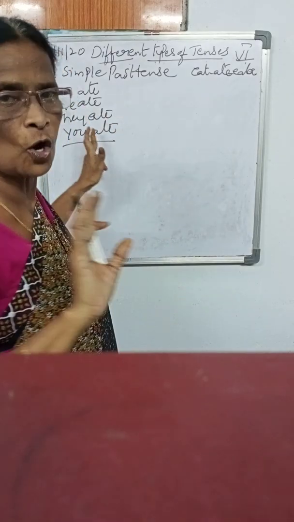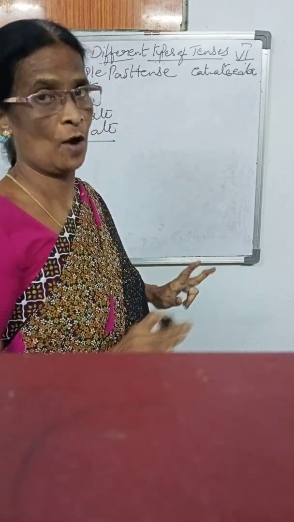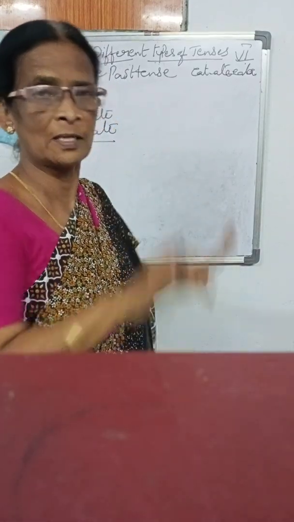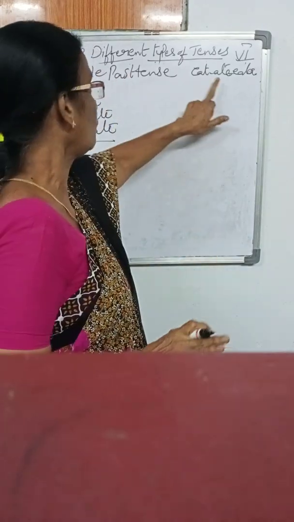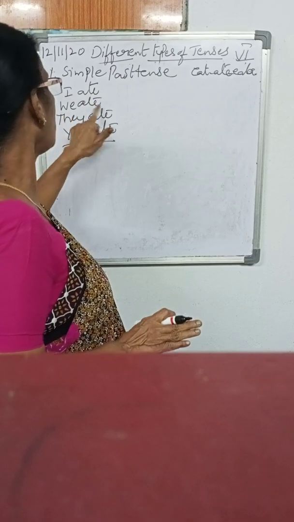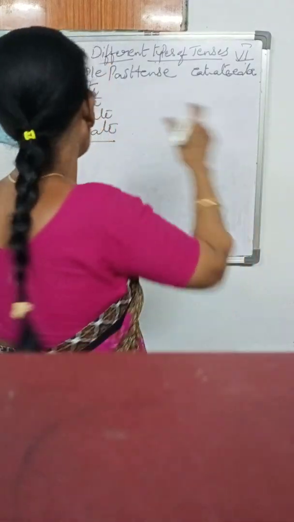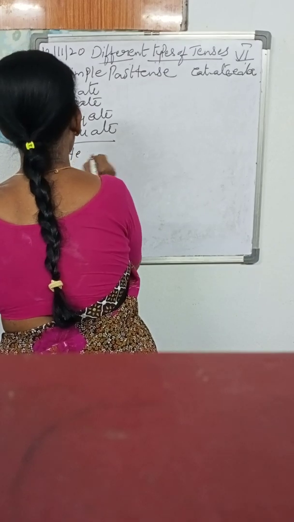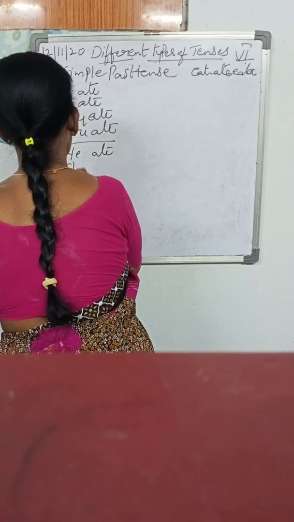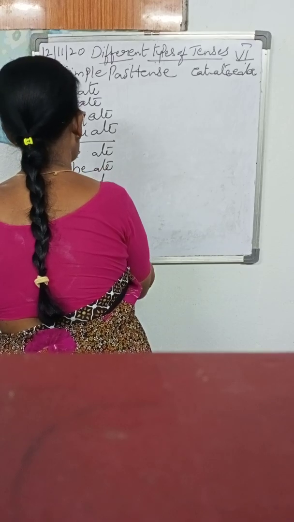So, we should not add anything in the past tense. In the present tense only we have to add, whereas in the past tense we should not add. So, we can take the past tense. I ate, we ate, they ate, and you ate. Whereas the third person singular: he ate, she ate, it ate.